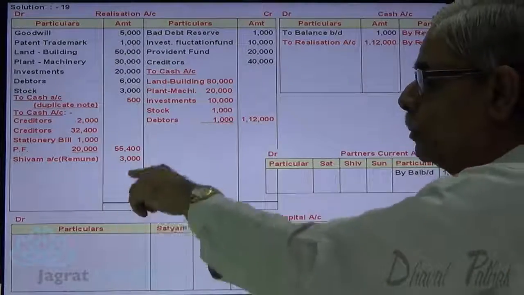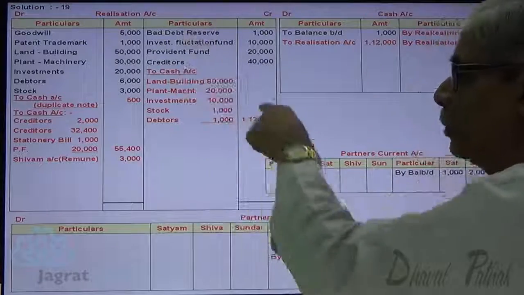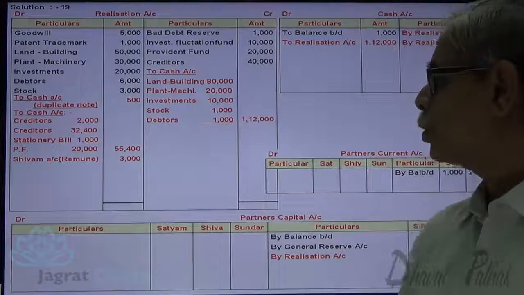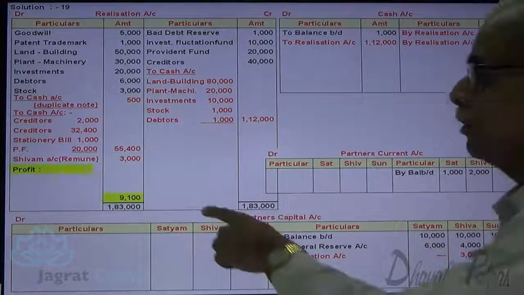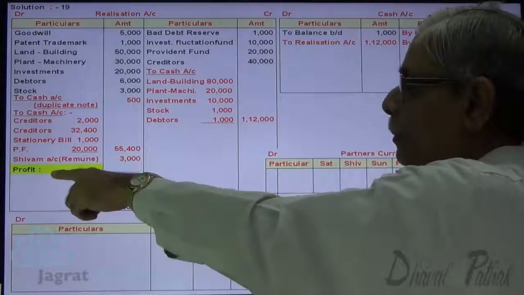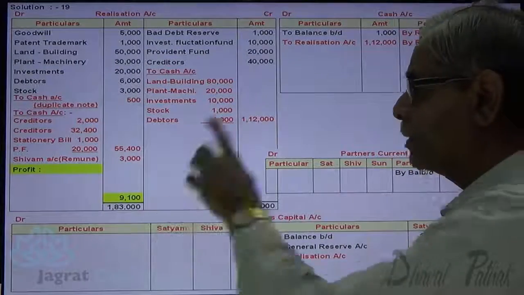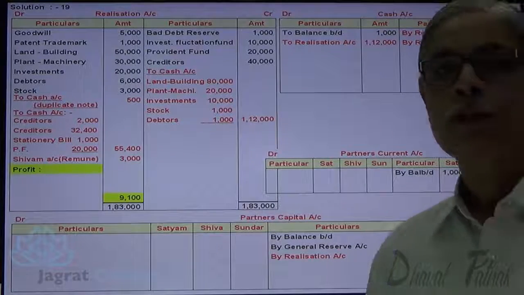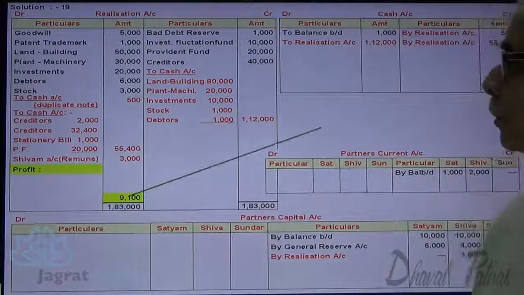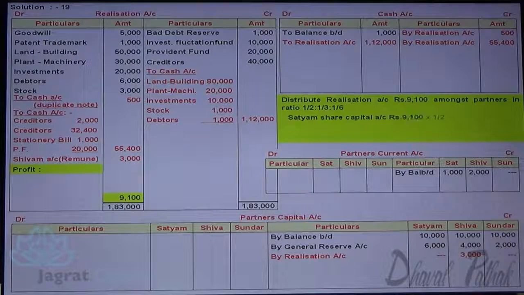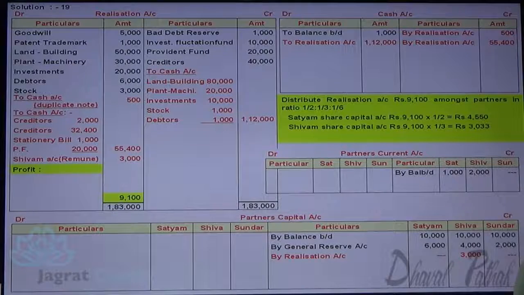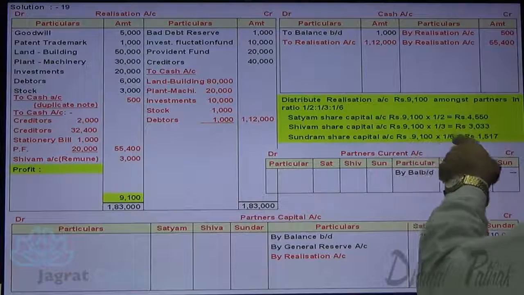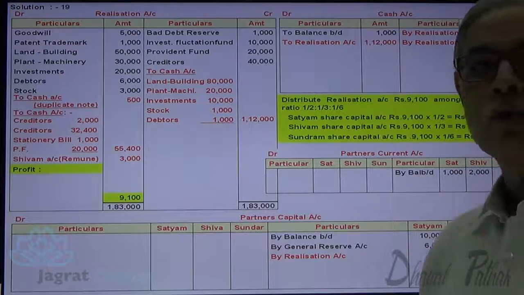Total of credit minus total of debit means profit, or total of debit minus total of credit, if a positive number, it's a loss. So let me find out the realization profit. Total of credit side is 1,83,000. From 1,83,000, if you deduct all these things, there will be a profit of 9,100. This 9,100 will be distributed in the ratio of 3:2:1. So 9,100 into 1/2 means 3/6, 9,100 into 1/3 means 2/6, and 9,100 into 1/6, that is 3:2:1.